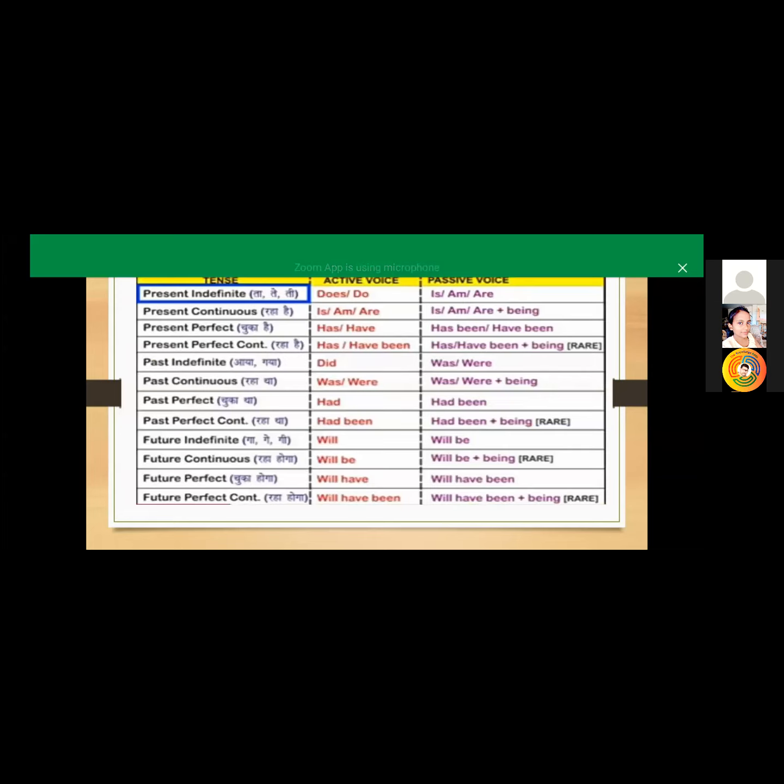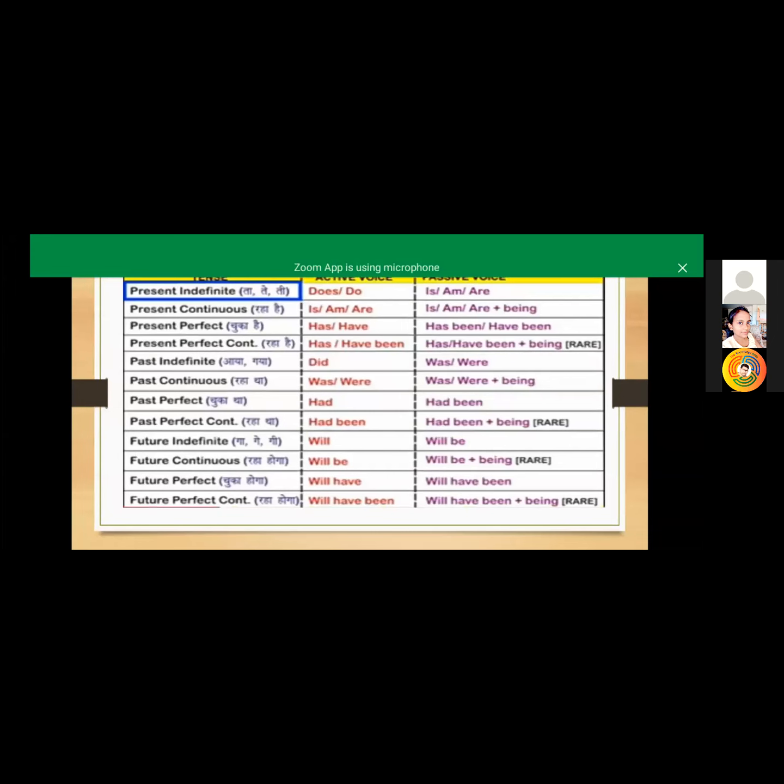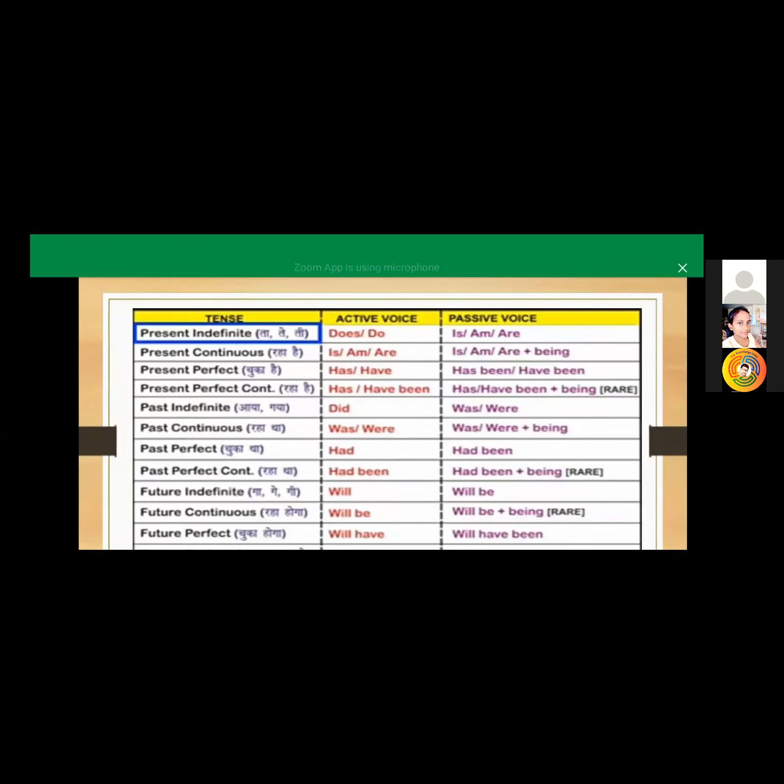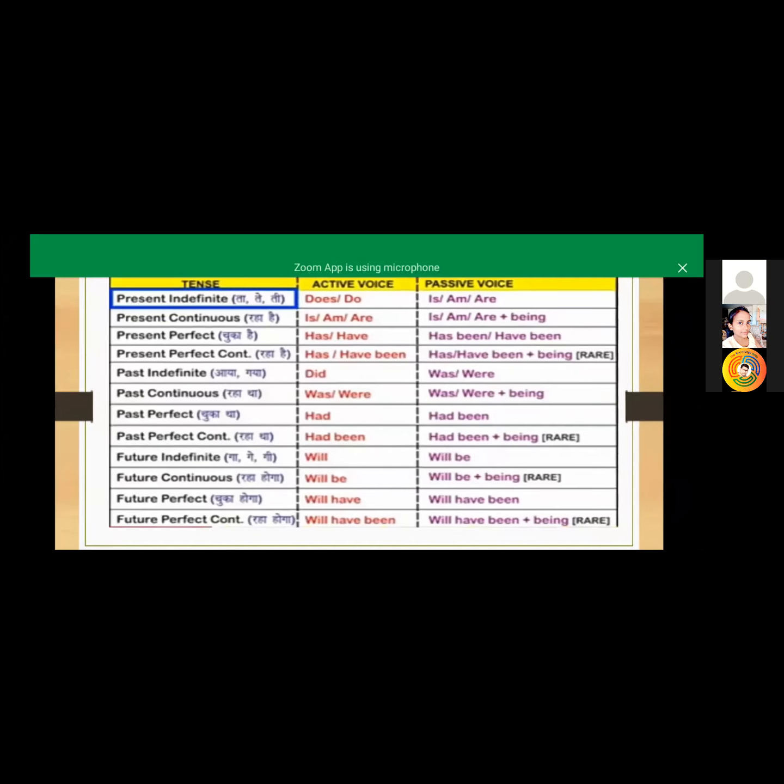So here I have a table for the tenses, because we do not have enough time to take all the sentences. I mentioned here what we use in the active voice, and in the passive voice what will be replaced as an auxiliary verb.